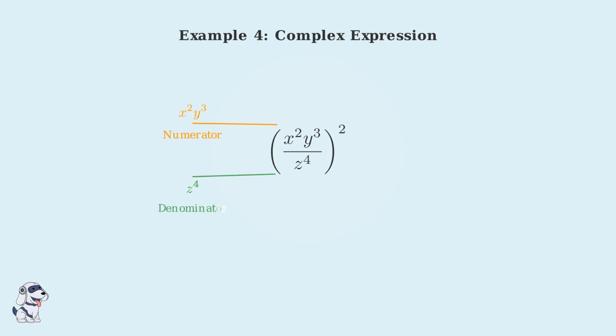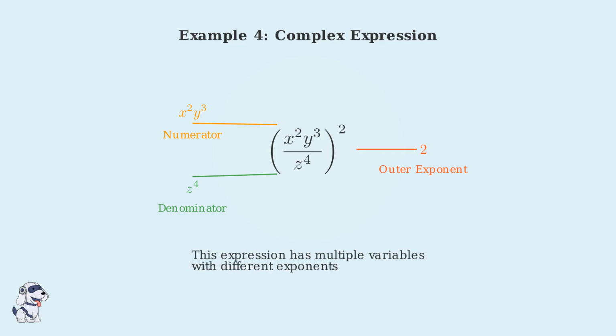In the denominator, we have z raised to the fourth power. So we're dealing with three different variables in total, each with different exponents. And here's the key. This entire complex fraction is raised to the power of 2. This outer exponent will apply to every single term inside the parentheses. This type of expression commonly appears in advanced algebra, calculus, and physics.